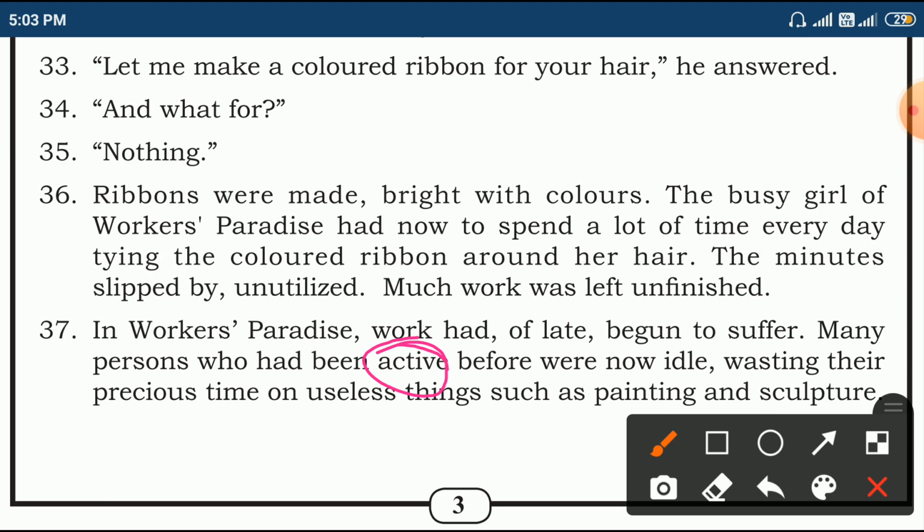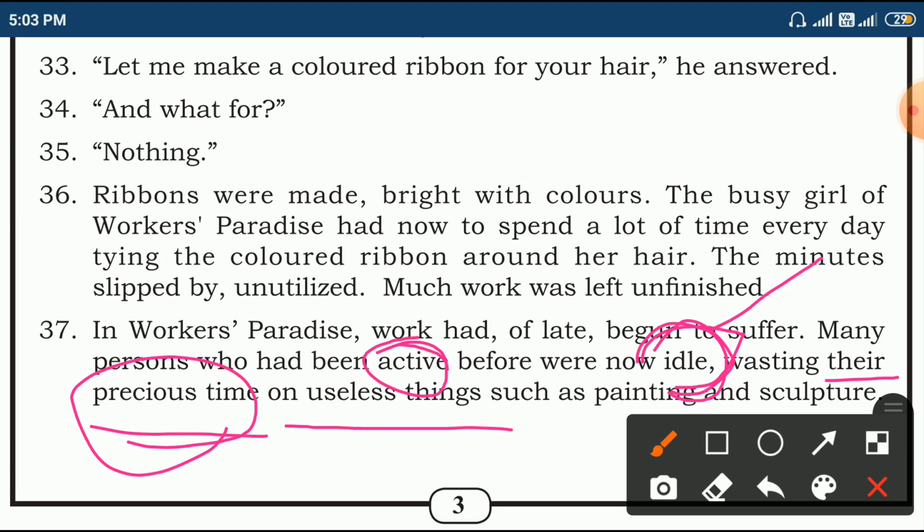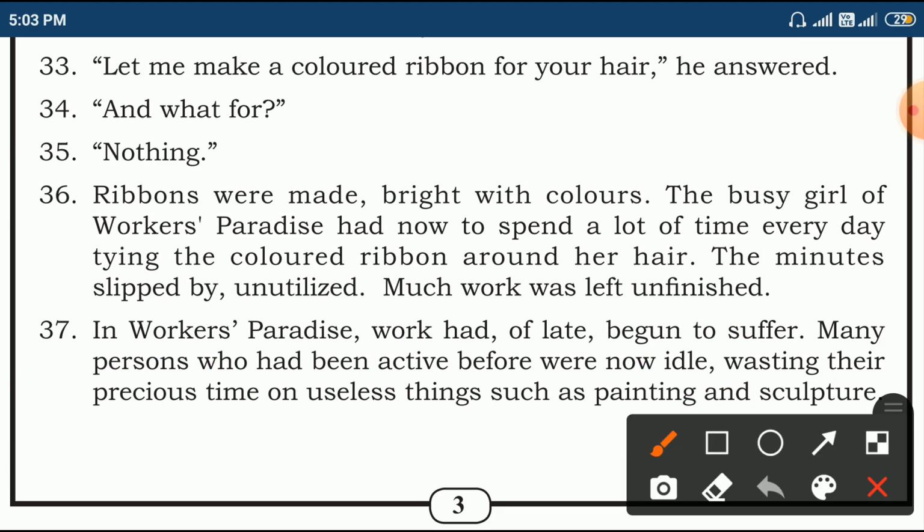Now all of them are idle, lazy, wasting their precious time. Earlier they used to say that time is precious. Now, all their precious time goes on useless things. So, which are those useless things? Painting and sculpture.